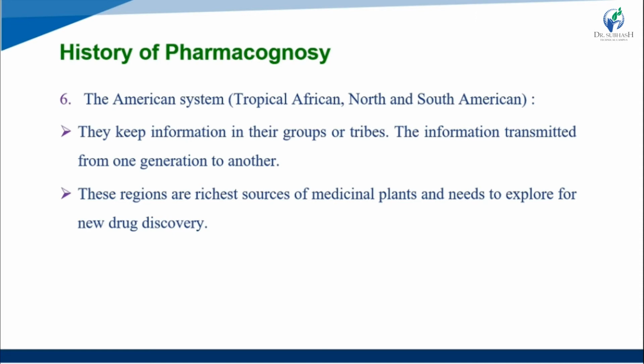This region is the richest source of medicinal plants and needs to be explored for new drug discovery. So this is the history of pharmacognosy.